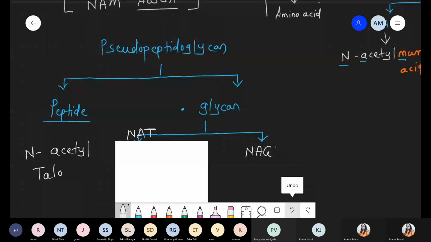The first difference is with respect to the cell wall. Archaebacteria have a different cell wall, which is called pseudo. Why do we say pseudo? Because the maximum portion is similar, but in place of muramic acid there is an incorporation of N-acetyl talosamine. That's why we say the cell wall present in archaebacteria is pseudopeptidoglycan. Got it?